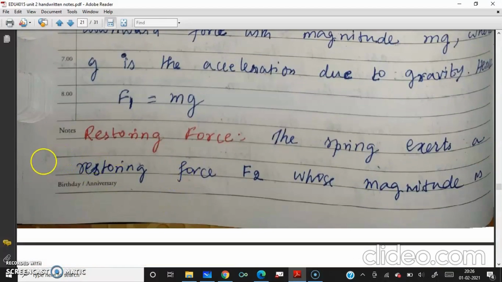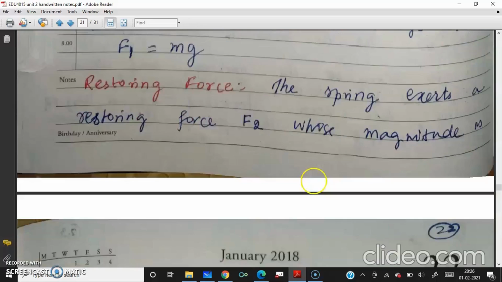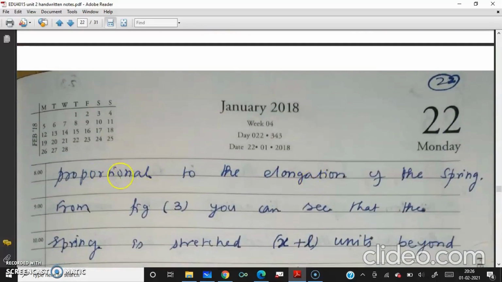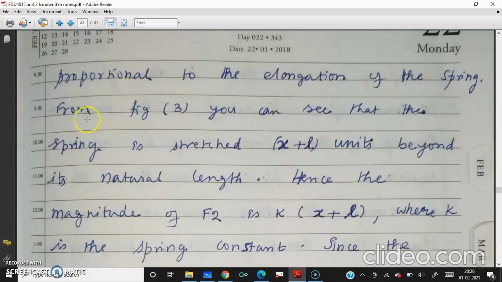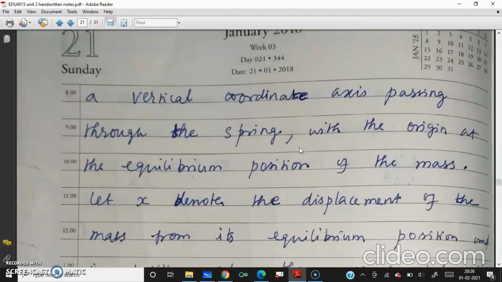Next is the restoring force, because it wants to come back to the original position. The spring exerts a restoring force F2, whose magnitude is proportional to the elongation of the spring. This we have seen before also, right? And one example we have seen. From figure 3, you can see that the spring is stretched to X plus L. That is, X is the displacement from the equilibrium position and L is the stretching. So X plus L units beyond its natural length. We can see here the figure.